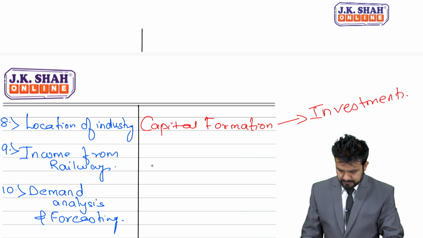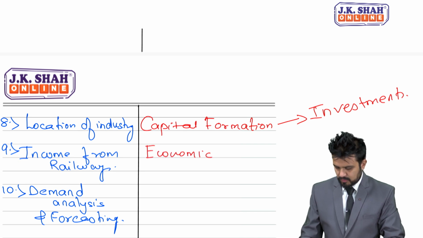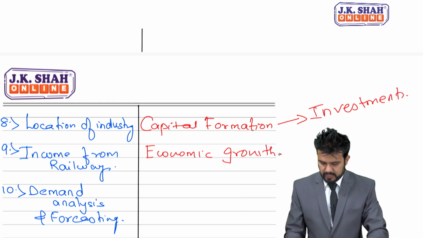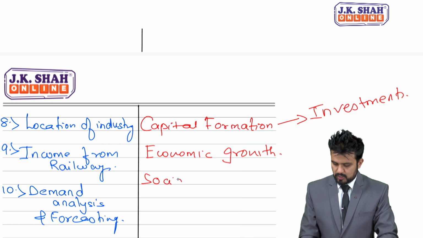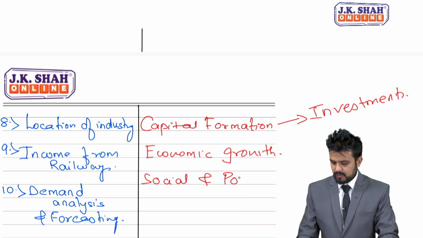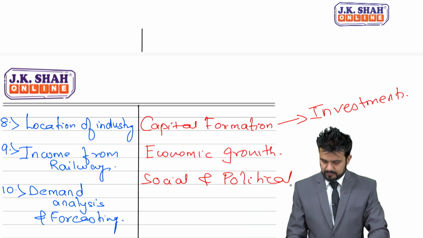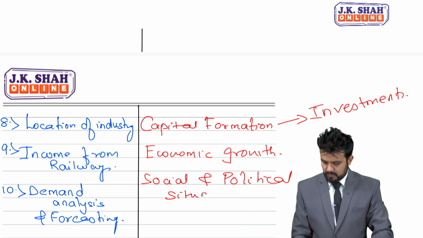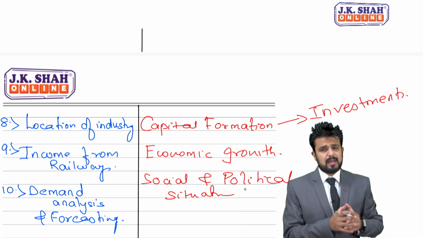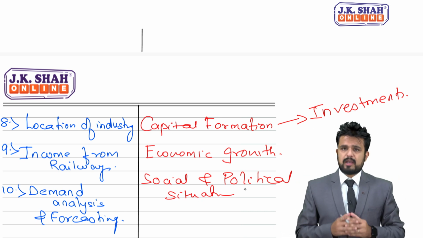Next is economic growth, and last I would say social and political environment. Social and political environment, social and political situation.